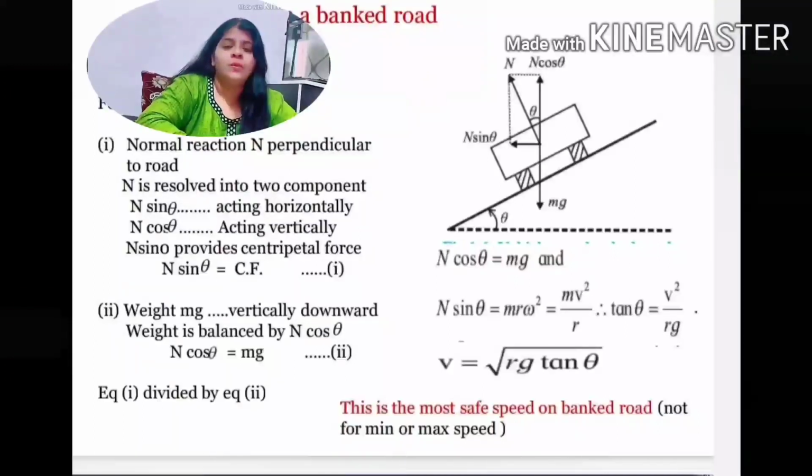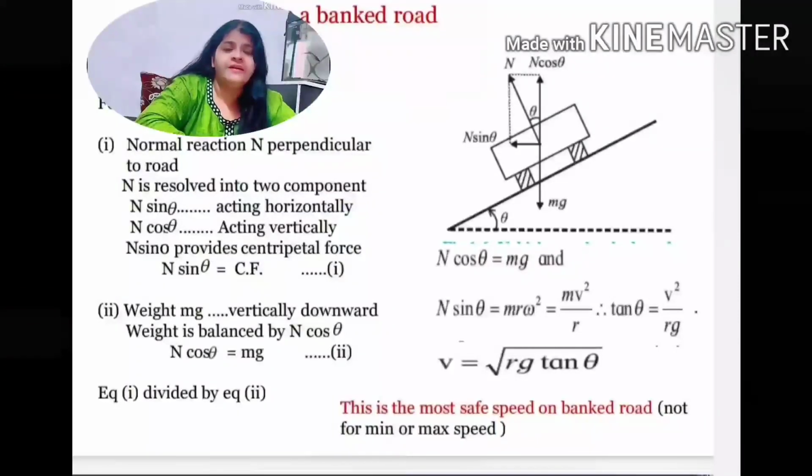Equation number 1 is divided by equation number 2, that is, N sin theta is equal to mv square upon r, and N cos theta is equal to mg. After dividing these two equations, we get N sin theta upon N cos theta, which is equal to mv square upon r into 1 upon mg.